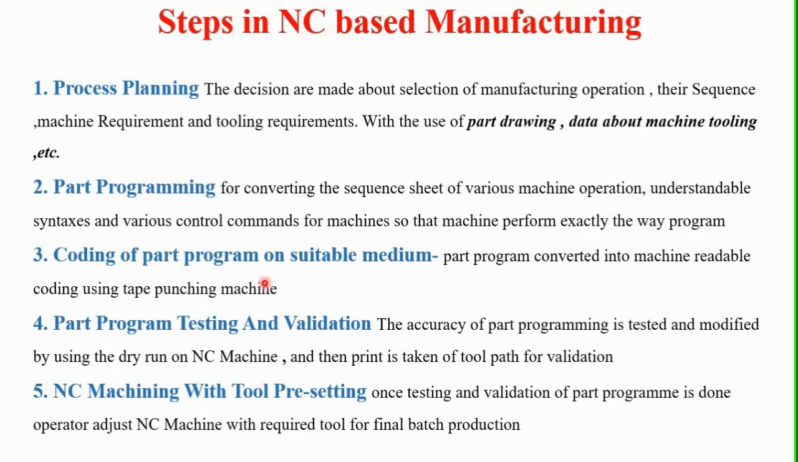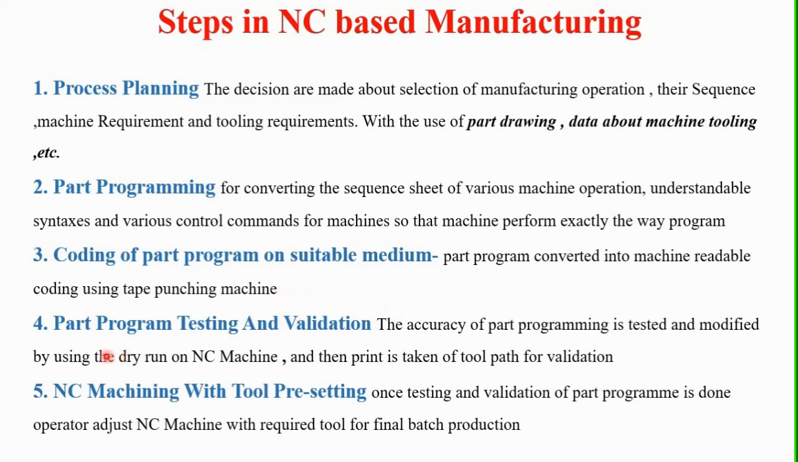Then the third one is called the coding of the part program on a suitable medium. The part program can be converted into machine readable coding. So the set of instructions that we feed to the machine needs to be converted into a machine understandable language, which is called machine readable coding. It is possible with the help of the tape punching machine, which is used to read this machine program.